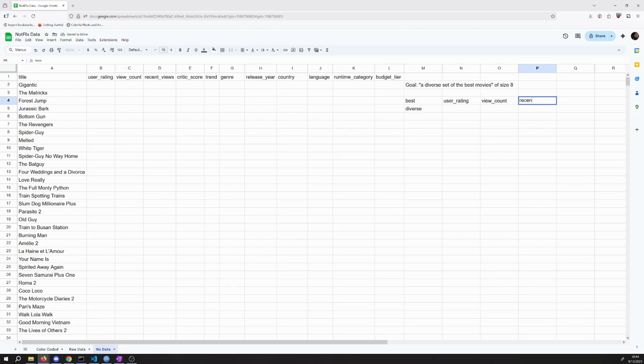But same thing with recent views, maybe, that how much a movie has been viewed might itself be a good metric to use to determine if it's best or not. Same thing with recent views. That might tell us maybe it was popular in the past, but not anymore. So that can tell us a little bit. There's something there. And then I do like this next one too, critic score.